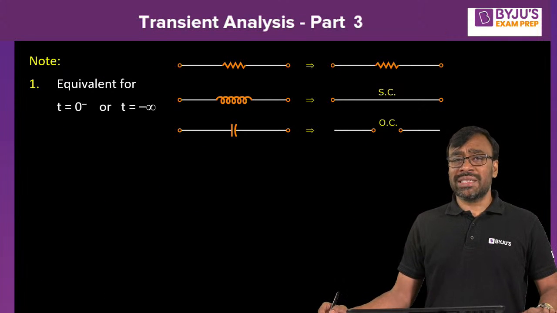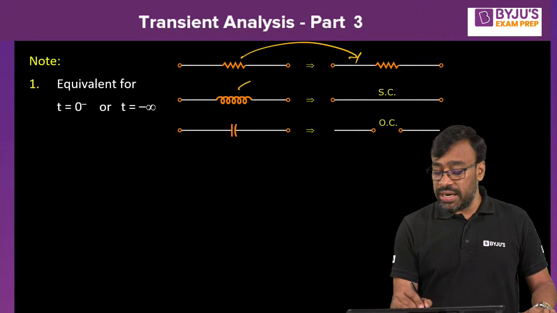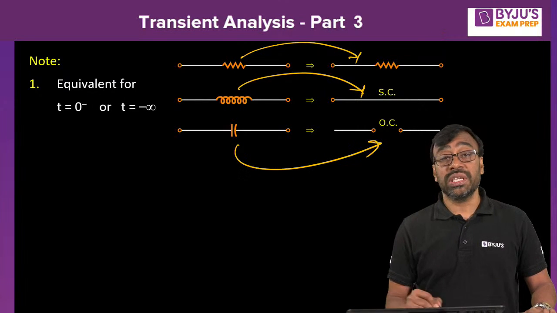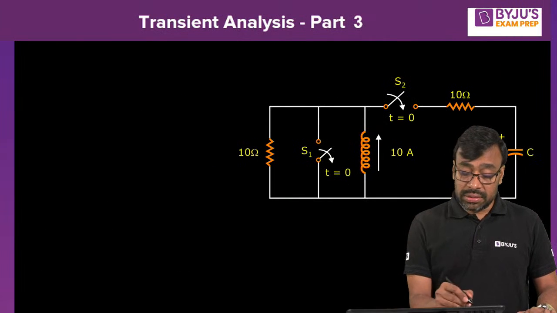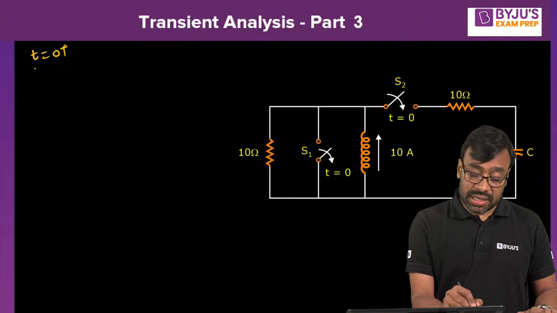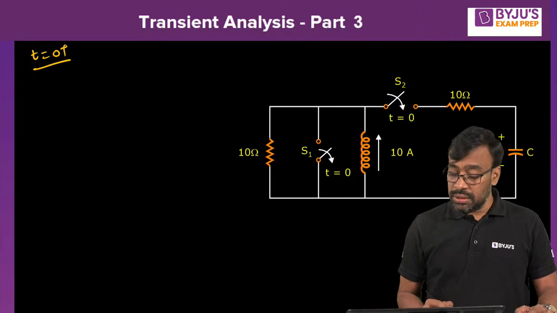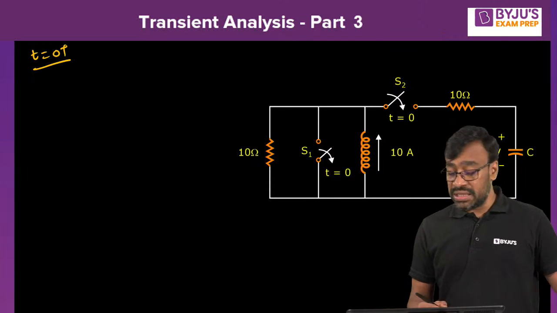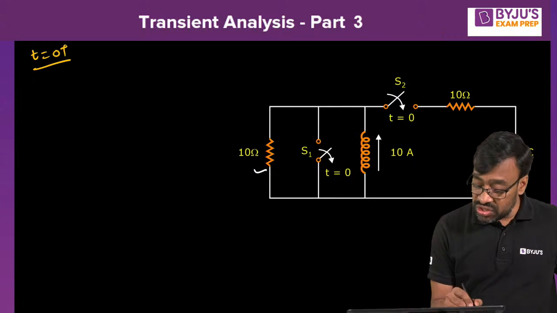So t equal to 0 minus, let us construct. How does it look? Resistor remains resistor, inductor becomes short circuit, capacitor becomes open circuit. Yes or no? So let's construct that. Okay, well, t equal to 0 minus equivalent I'm constructing here. Tell me, how do you get it? Resistor remains resistor. I'm starting from here, okay? Resistor remains resistor.